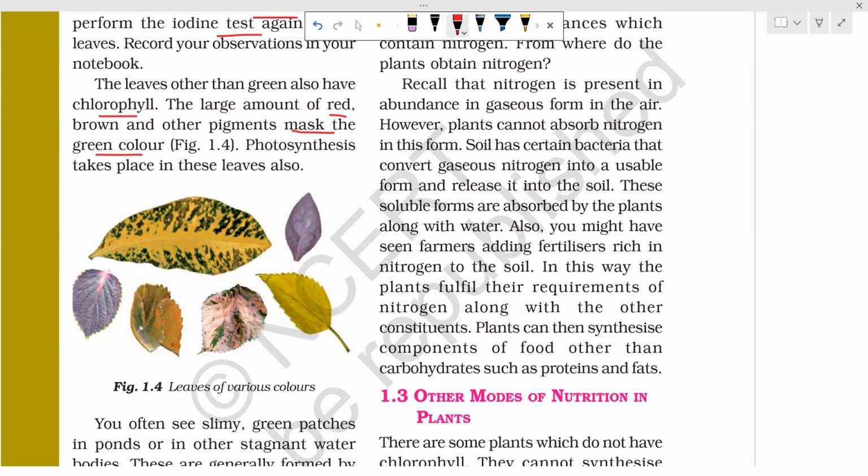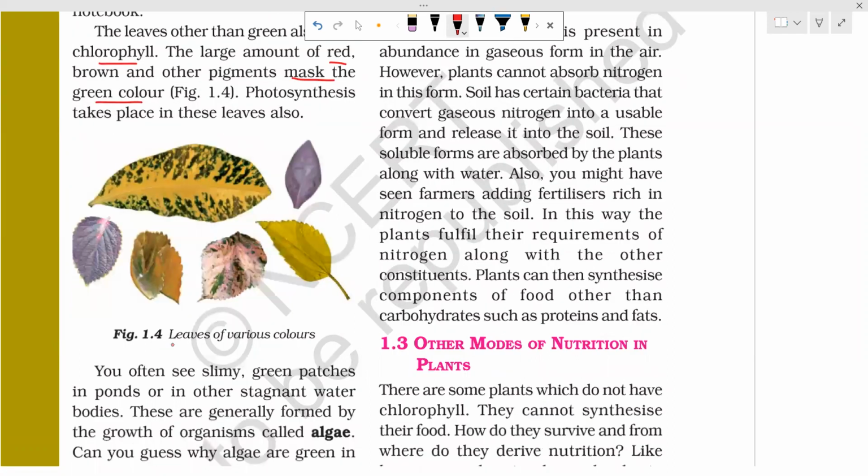So those leaves undergo photosynthesis. Okay.